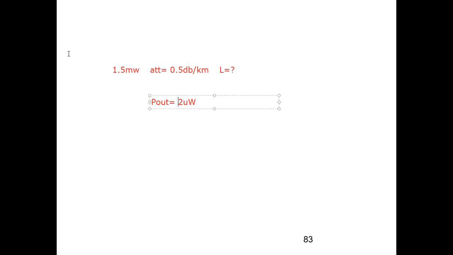Now you might feel, we have done the same attenuation problem, the same formula, in which we need L, P in, P out. Then why all these sentences are there, assuming lossless connectors, without repeaters?